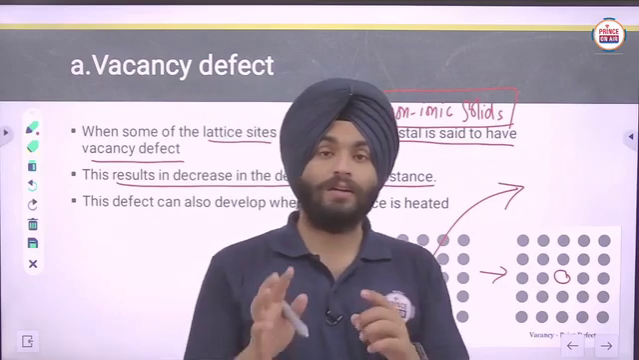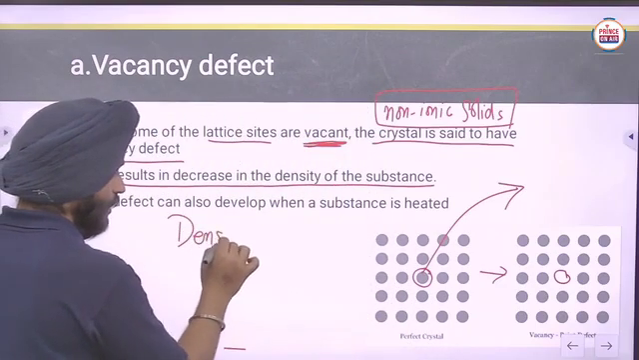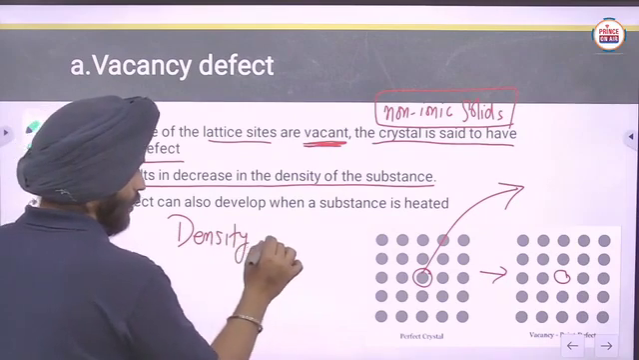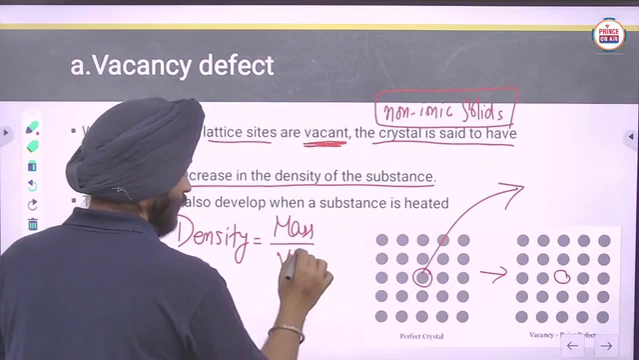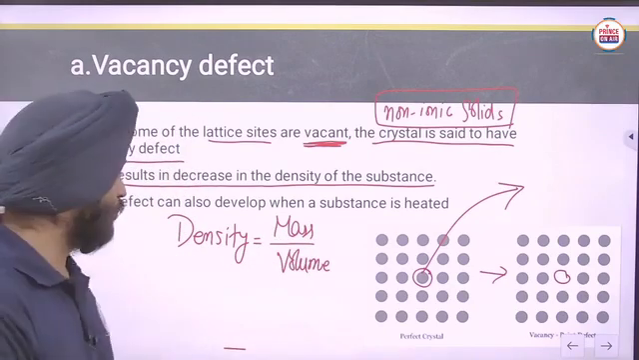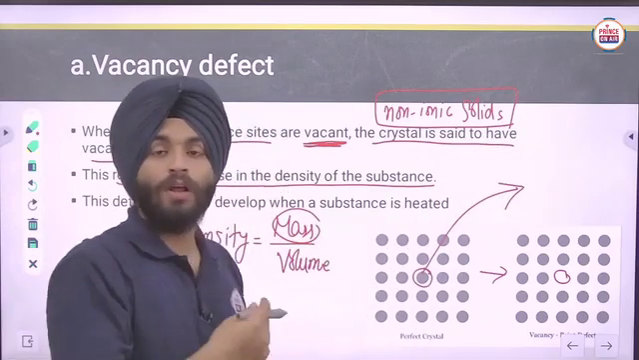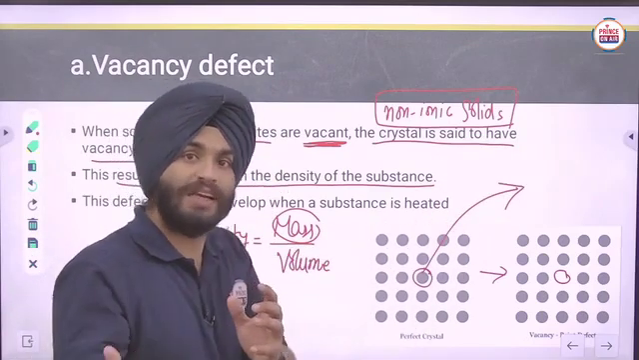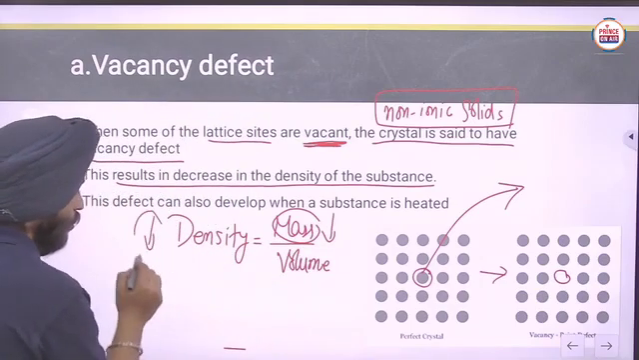What is density? Density is mass over volume. Yes or no? Mass over volume. In this case the particle is removed, so the actual mass of the crystal will decrease. If the mass is decreased, then the density will also decrease.